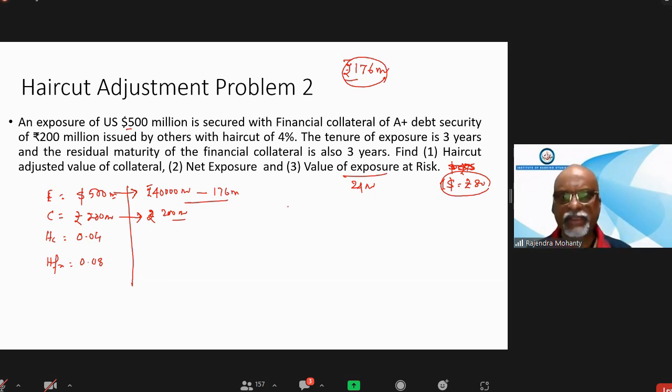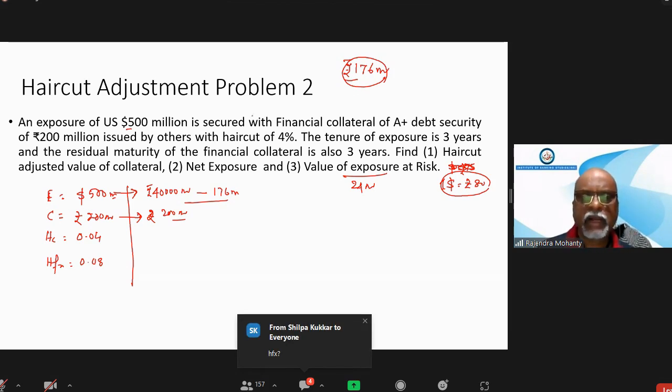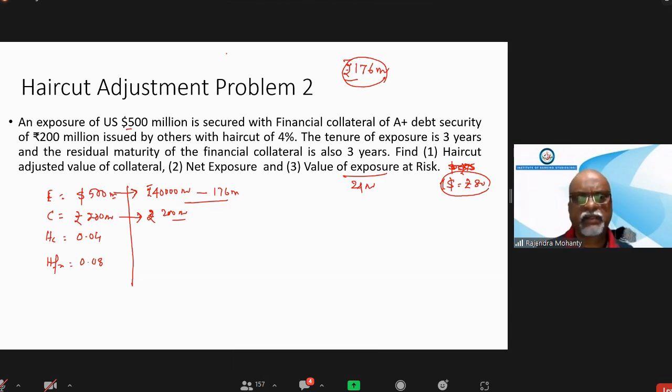Anybody having any problem with this one? No, sir. Somebody was asking a question; I could not hear, his voice was breaking. HFX is not calculated, sir. HFX is a fixed number. 8% is fixed. Silpa, you are Silpa, right? If there is a mismatch in currency, it is 8%. Otherwise, it is 0%.